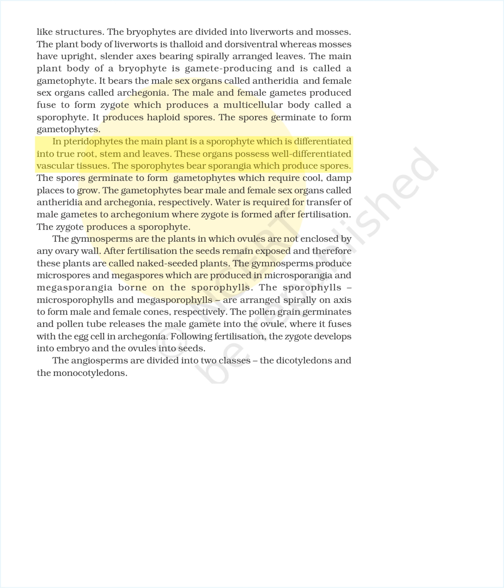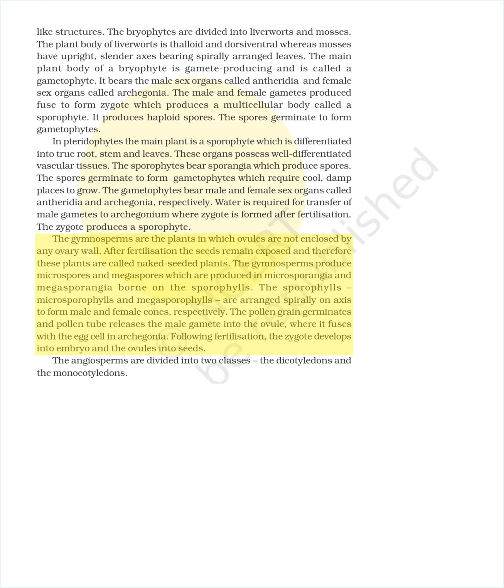In pteridophytes the main plant is a sporophyte which is differentiated into true root, stem and leaves. These organs possess well-differentiated vascular tissues. The sporophytes bear sporangia which produce spores. The spores germinate to form gametophytes which require cool, damp places to grow. The gametophytes bear male and female sex organs called antheridia and archegonia, respectively. Water is required for transfer of male gametes to the archegonium where the zygote is formed after fertilization. The zygote produces a sporophyte.